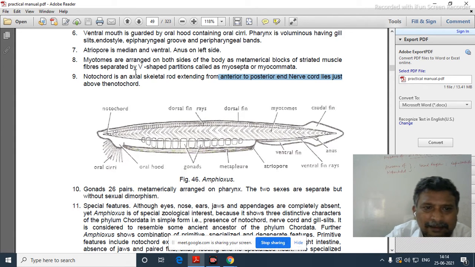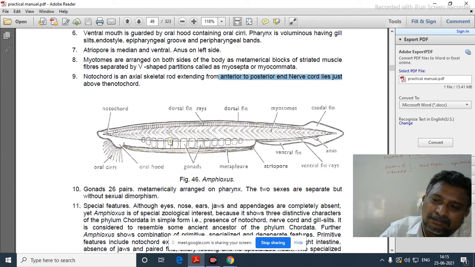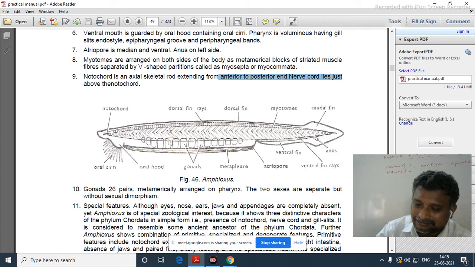You see here the V-shaped partitions called myosepta or myocommata. Okay, so these are myotomes. So dorsal fin ray, etc. Both anterior end and posterior end are sharp in nature here. The anterior end is somewhat moved out in front of the head region, that becomes a rostrum.